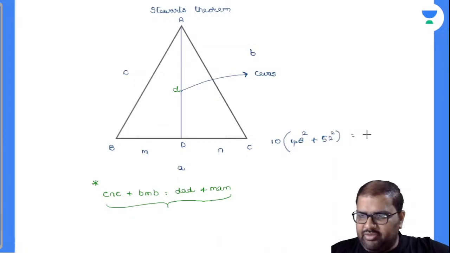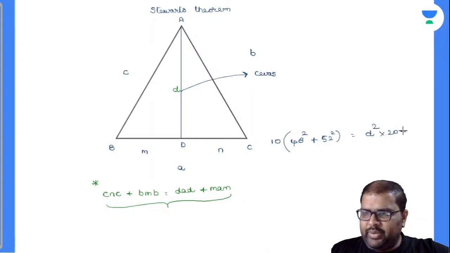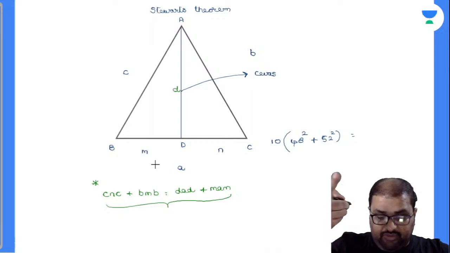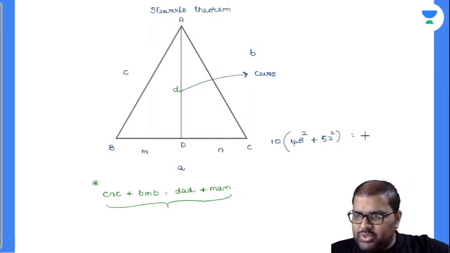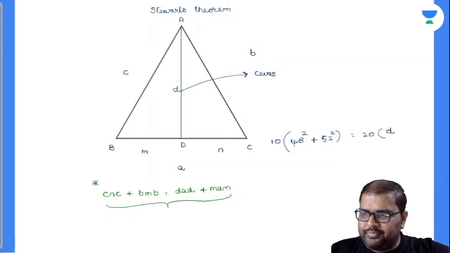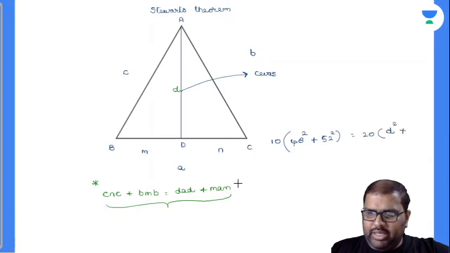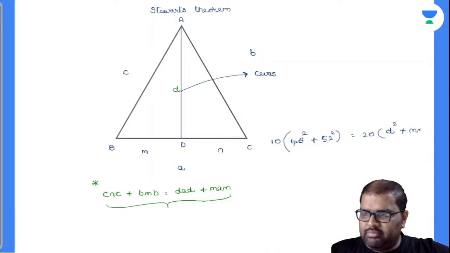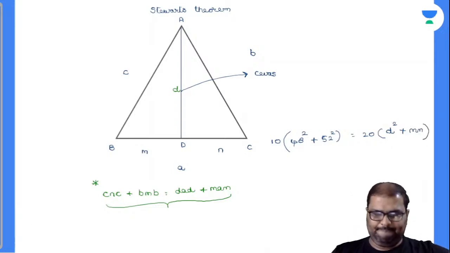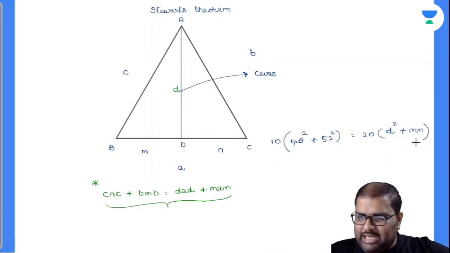Okay, fine. And again, closely observe D. This is what I have to find out. D square. How much is A? 20 into 20 plus again 20. So see here, I can take down like this. So my Stewart's theorem will be converted to, am I right or wrong? So A is 20, so I will take down D square plus M into N, nothing but M into N. I hope you got my point there. Then 10 into 10. So is it exactly my Apollonius theorem?